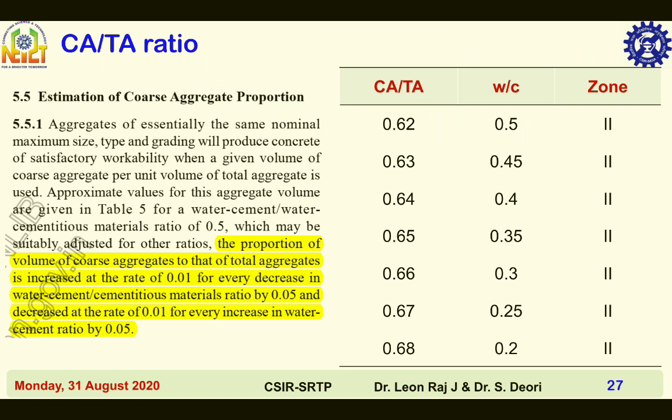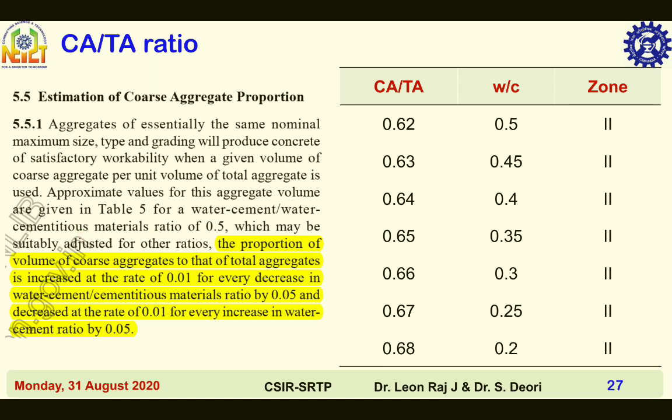Ca by Ta ratio. As per IS 10262 2019, section 5.5, the value of Ca by Ta increases at the rate of 0.01 for every decrease of water by cement or water by cementitious materials ratio by 0.05, and vice versa, which is given here.